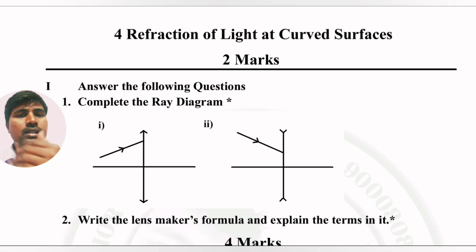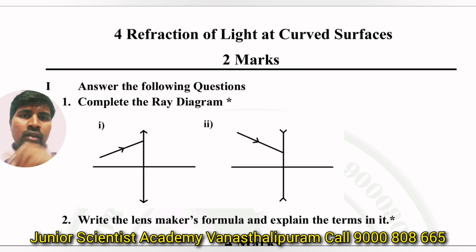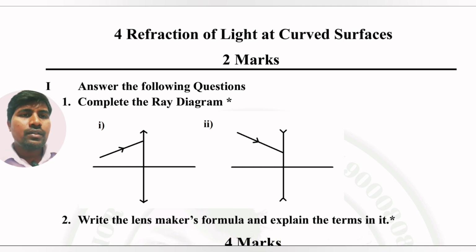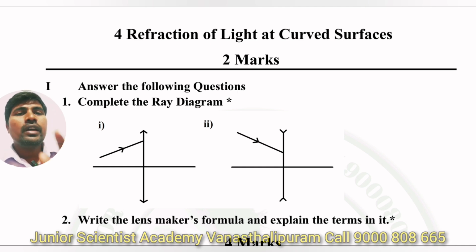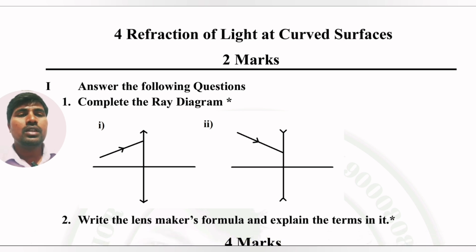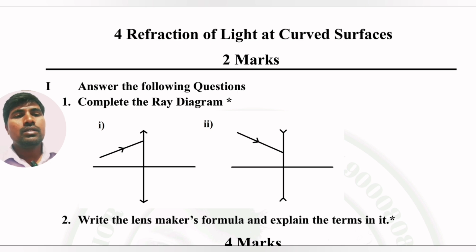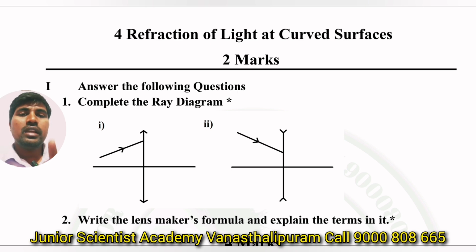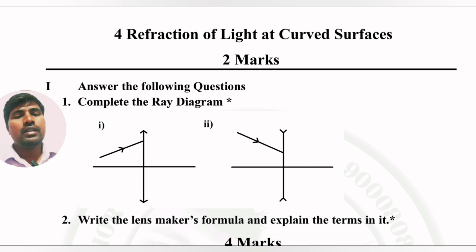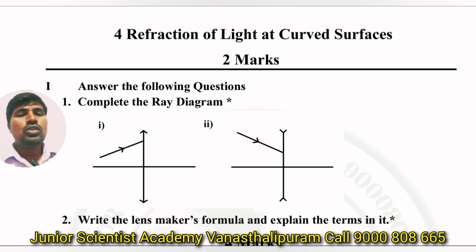See, children, the fourth chapter is refraction of light at curved surfaces. Questions are very repeatedly asked, up to the 2019 previous year papers. If you see, complete the ray diagram is one of the most important questions. They will give one incident ray or refracted ray, then you have to complete the ray diagram. A single ray or a parallel beam of rays they will give. This is the most important question.